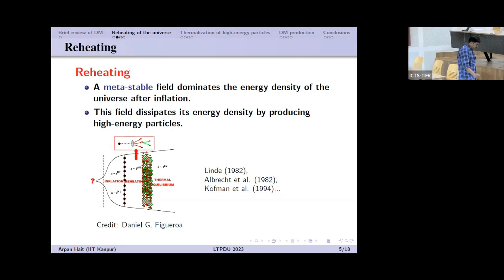Basically, in field theoretic language, the basic idea behind reheating is that a metastable field dominates the energy density of our universe after inflation, and that field dissipates its energy by producing high energy particles. And in the standard cosmological scenario, the basic assumption is that these high energy particles instantaneously thermalize and form a thermal bath, and that is the onset of our radiation domination epoch.